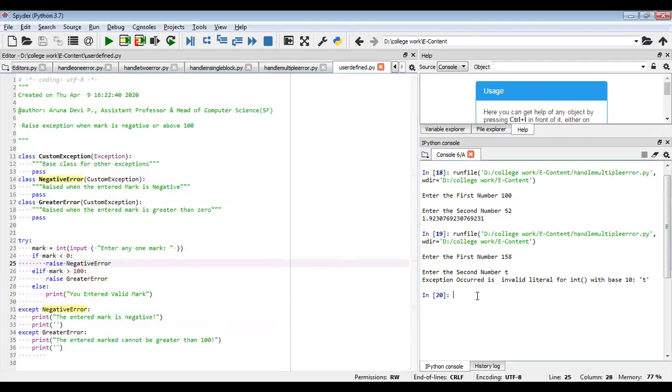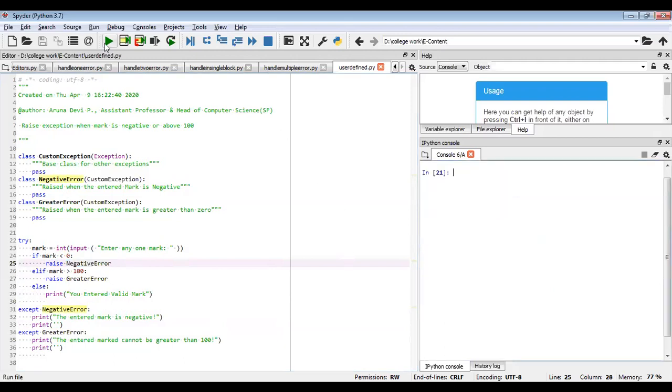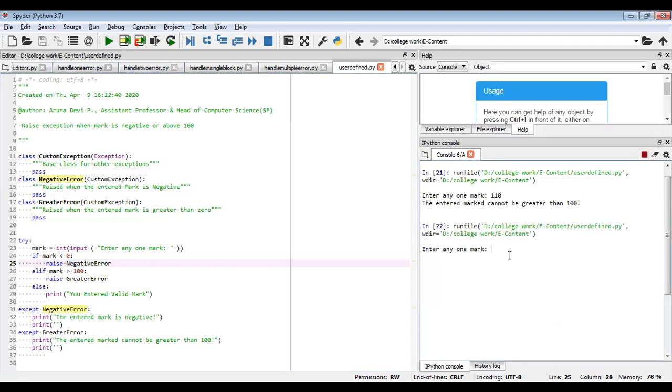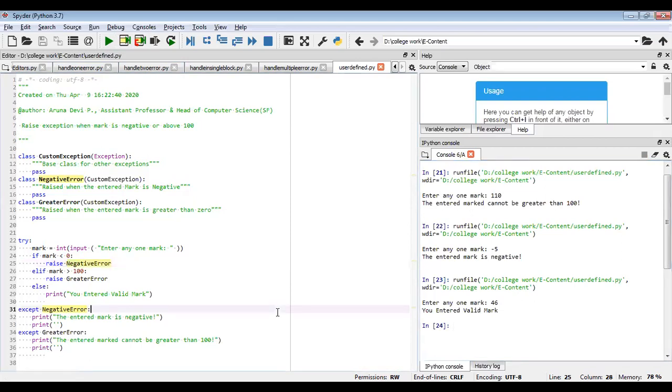So let me now execute this program. If I run this program, it will ask for a mark. If I give a mark above 100, it will say the entered mark cannot be greater than 100. If I give a mark below 0, then it says the entered mark is negative. So this program will run only when I give the correct marks. You entered a valid mark. So in this way, you can easily handle your own exceptions using the raise, try, except statements.